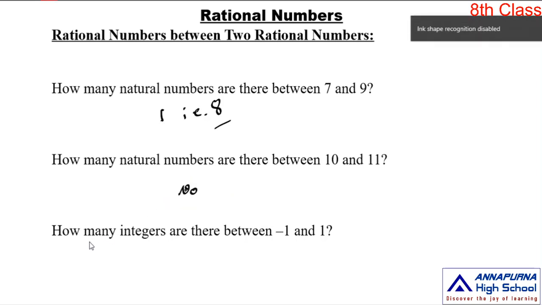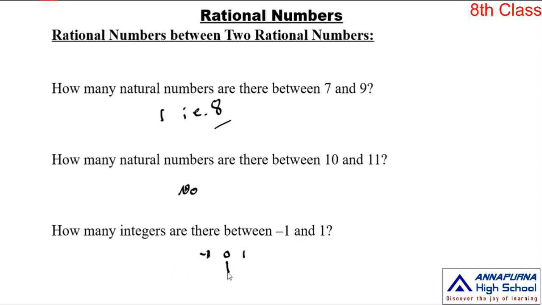And the third one is, how many integers are there between -1 and 1? So when you observe the number line, 0 is there, and the right side of 0 the first number is 1, and the left side of 0 the first number is -1. So in between -1 and 1, how many integers are there? Only one integer, that is 0.